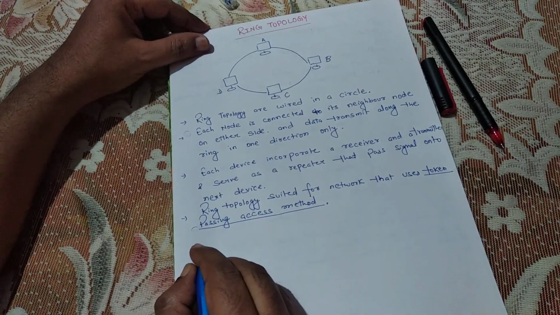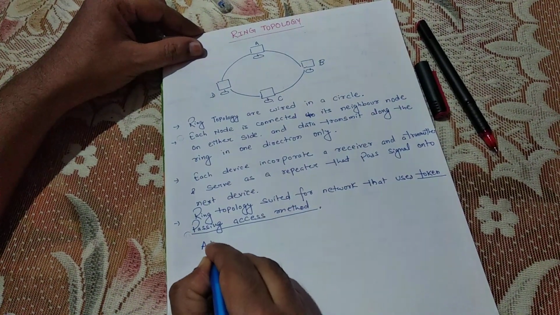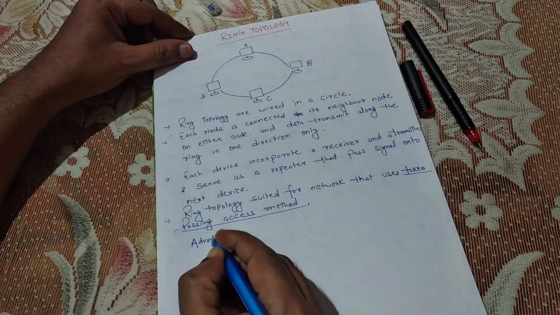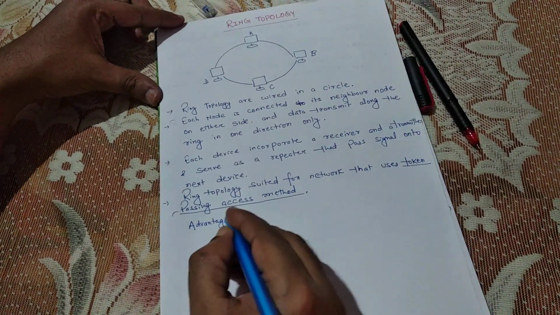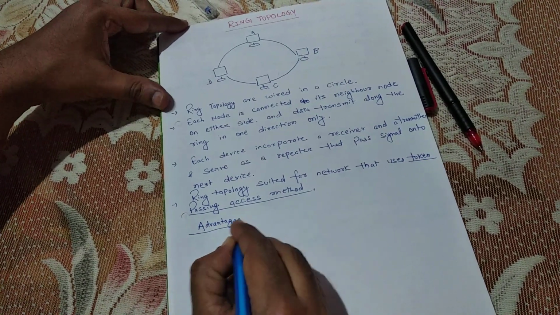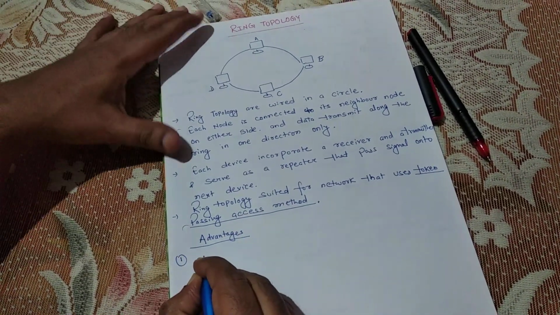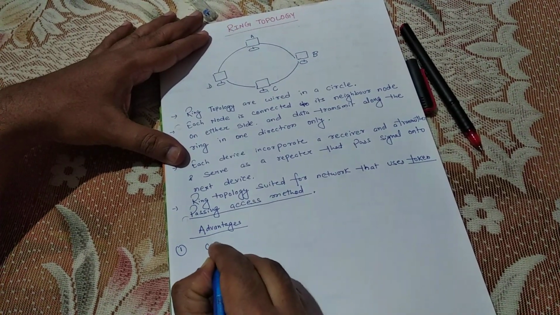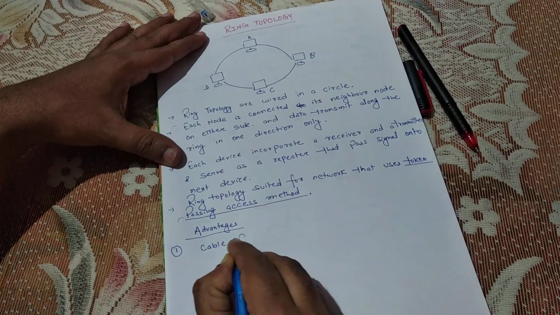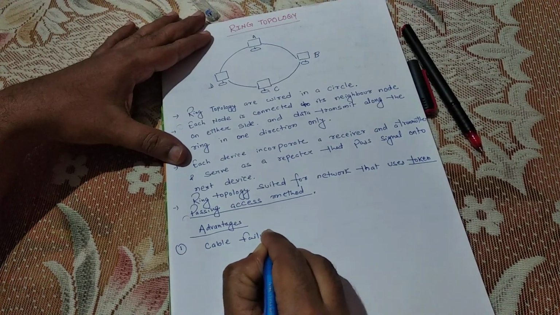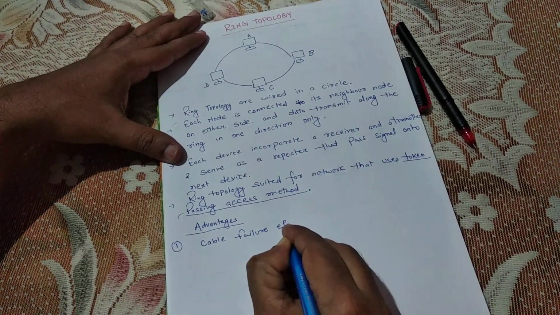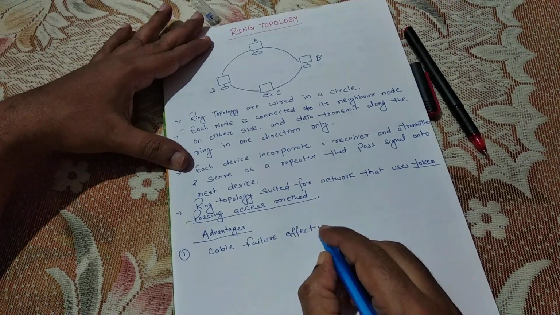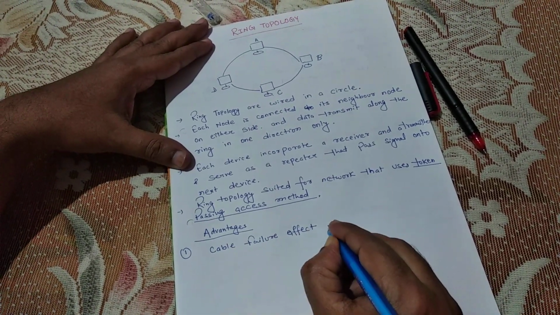So what are the advantages of ring topology? First is the cable failure effect: cable failure affects limited users.